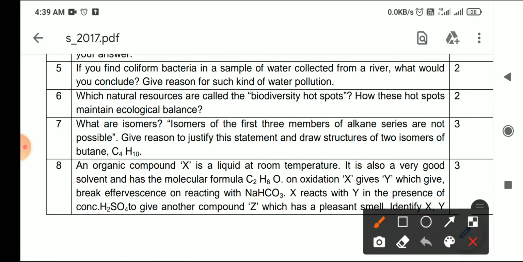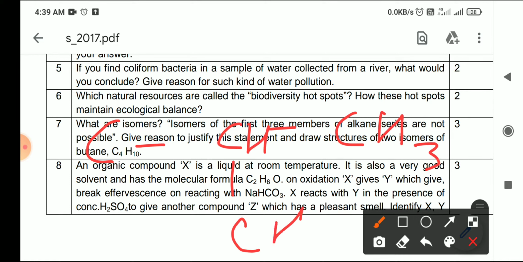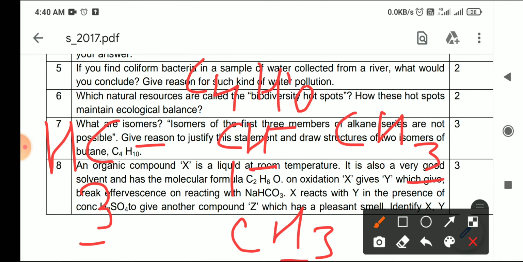I'm writing again 1, 2, 3 and 4. This is CH3, CH, CH3, CH3. Now if you count the carbons, again it is C4. 4 carbons are there, and how many hydrogens are there? 3 plus 1, 4, 5, 6, 7, 8, 9, 10. C4H10. Now earlier you have seen that I made the structure of molecular formula C4H10, and it was